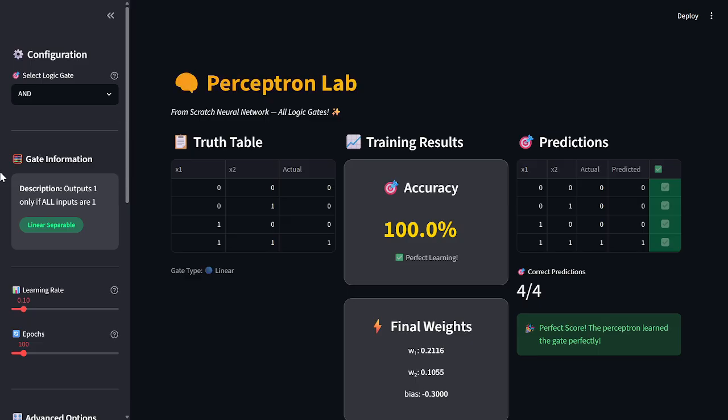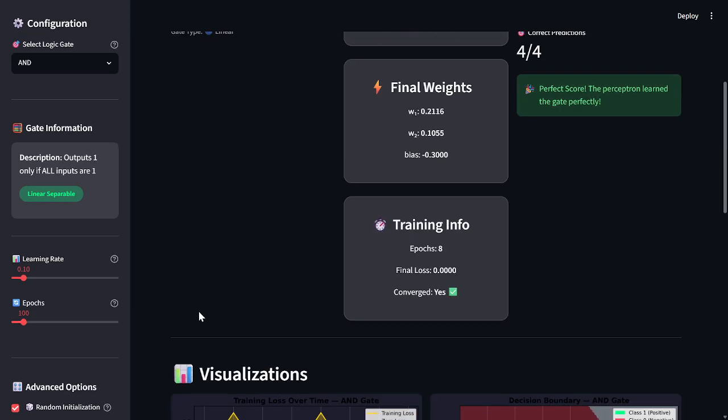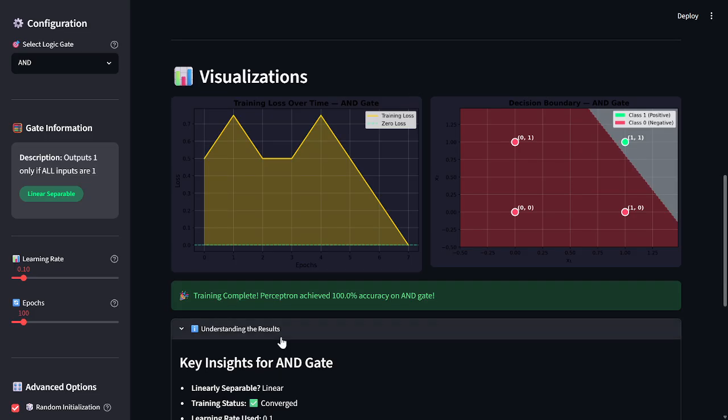A data set is called linearly separable if one straight line can perfectly separate both the classes. So if we look at our AND gate, the points are 0,0, 0,1, 1,0, and 1,1. If we plot these points on a graph as shown in this figure, red blocks represent zeros and green blocks represent class 1.